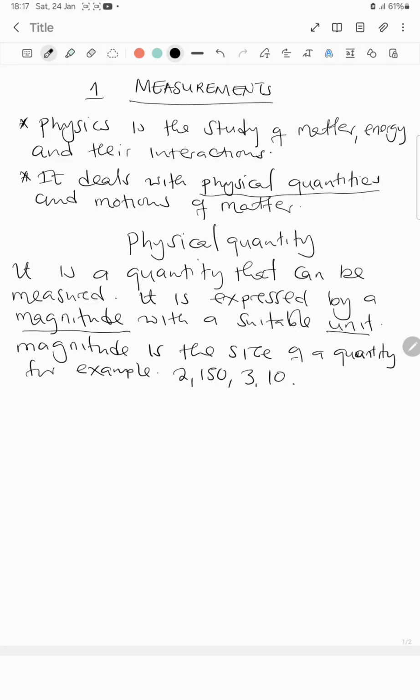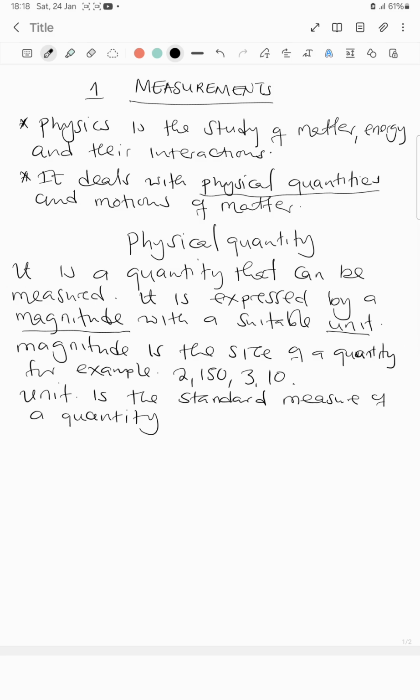This definition of physical quantity also brought to attention a suitable unit. Since we have defined magnitude, we now want to define a unit. A unit is the standard measure of a quantity.